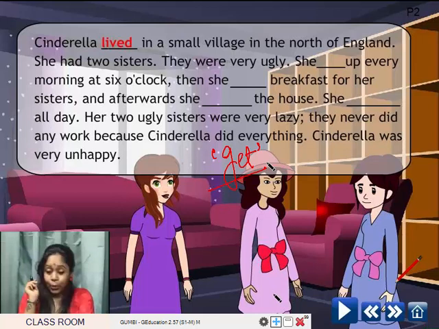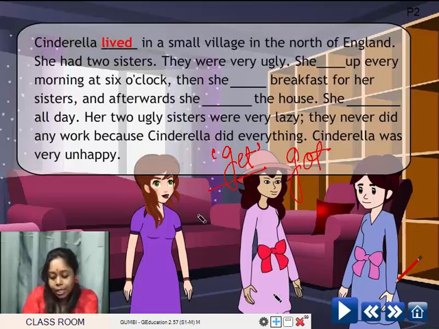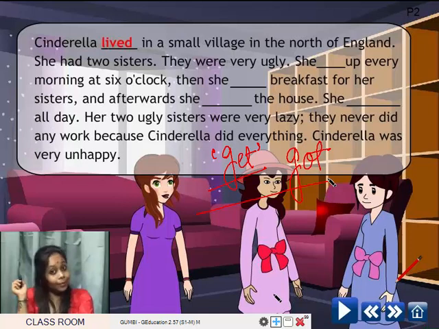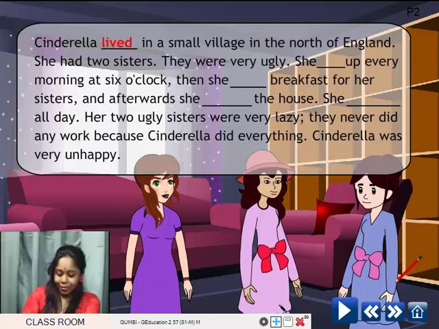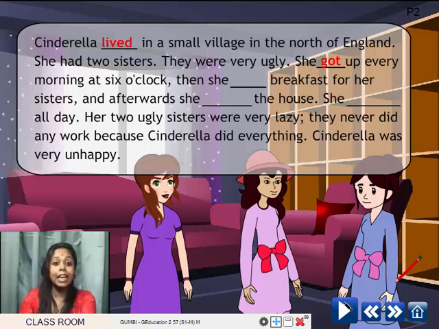Ma'am, is it getted? G-E-T-E-D? No, get will become got in its past form. Okay. So the past form of get is got. G-O-T. So she got up every morning at 6 o'clock.